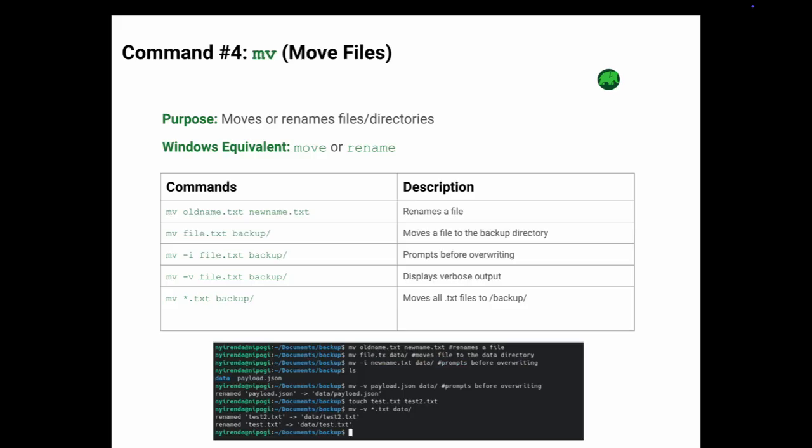So to move or rename files, that is where mv shines. It's like the Windows move or rename commands. So the purpose of this is to move or rename files or directories, right? So equivalent to the move or rename. Now let's run these commands. You can see the commands and the description.